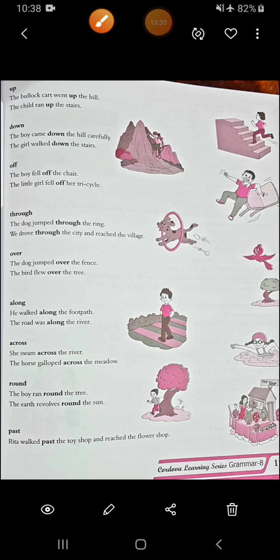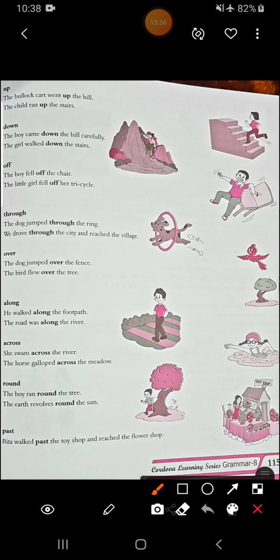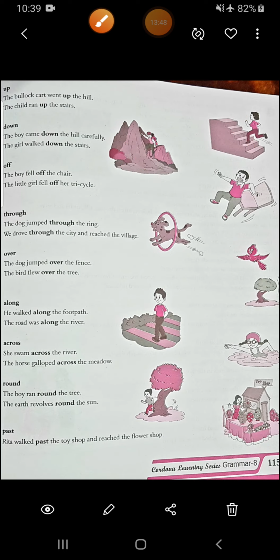Then up. You know what is the meaning of up. The bullock cart went up the hill. The children ran up the stair. You can see it. Again it is showing direction. The direction is up. Then down. The boy came down the hill carefully. Again it's showing the direction down. The girl walked down the stairs. So this is also showing directions.